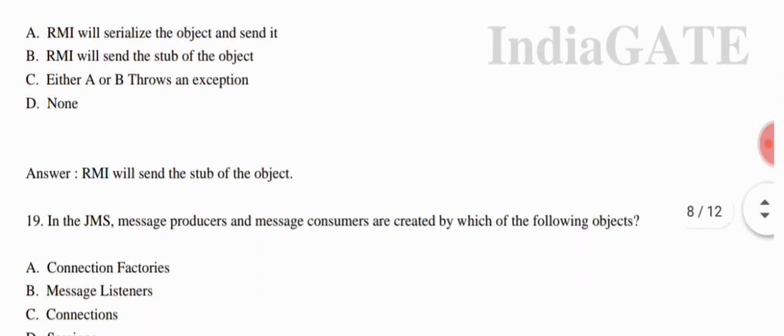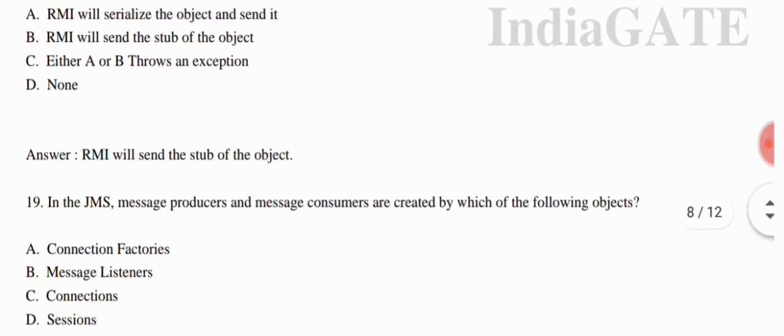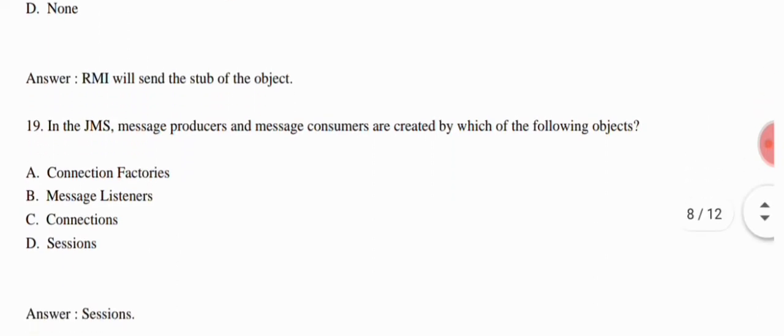Okay, now next question. In the JMS, message producer and message consumer are created by which of the following objects? So they are giving four options. Option A, connection factories. Option B, message listeners. Option C, connection. And option D, session. So the correct answer is option D, that is session.